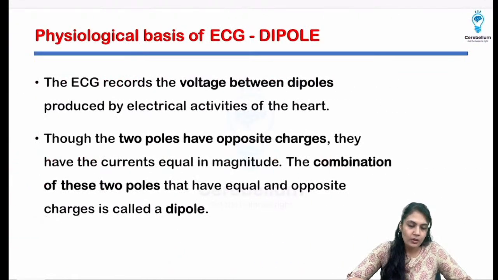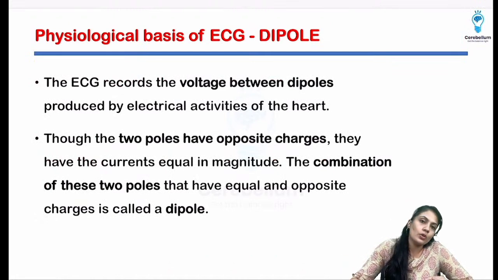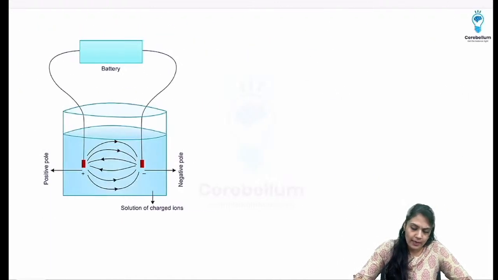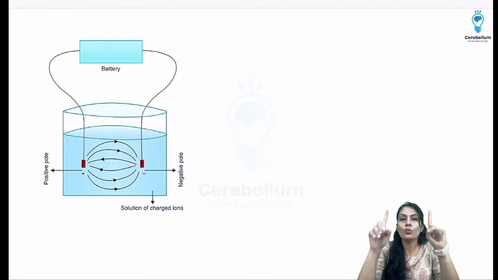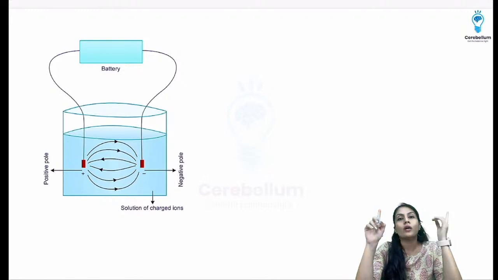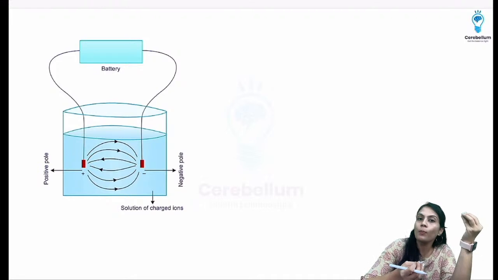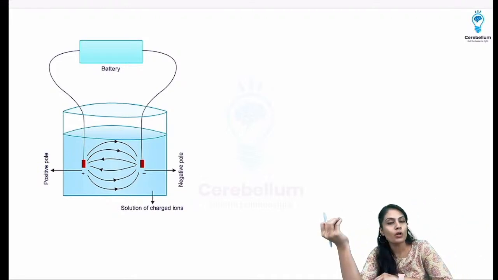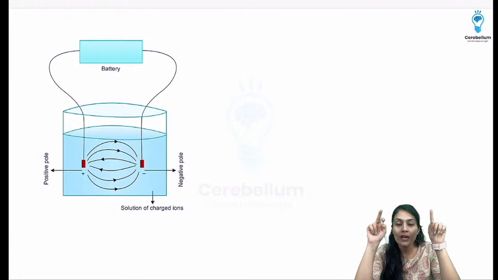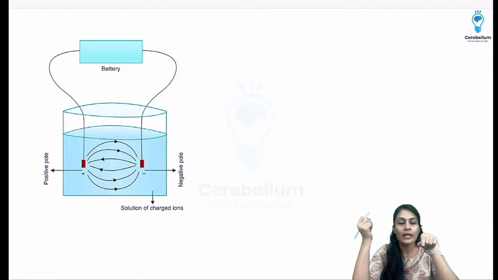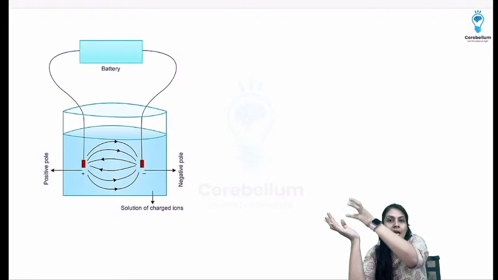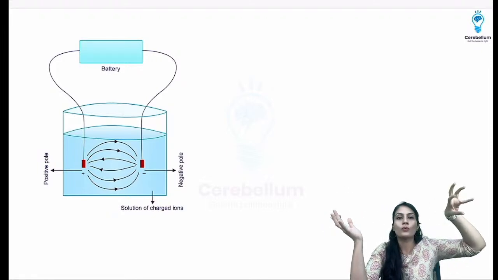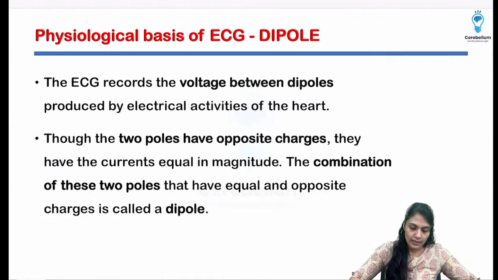Alright, let's move on. What is the physiological basis or principle on which it works? It is the dipole. What was the dipole? We require two different poles of two opposite charges, one positive pole and another negative pole, but the magnitude of current in them should be similar. Whenever the positive electrode is there, negative charges are going to move towards the positivity, and the positive charges are going to move towards the negativity, right?